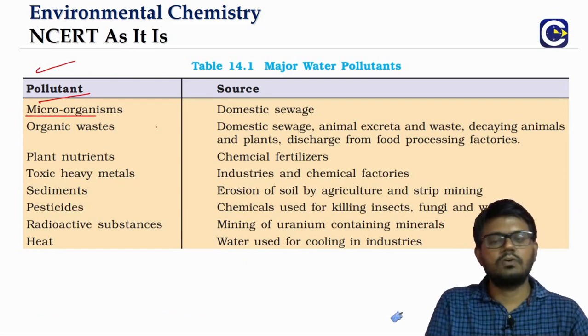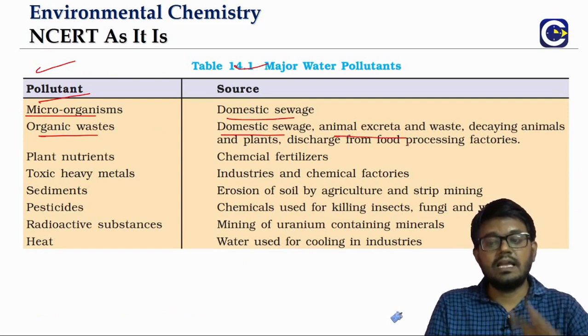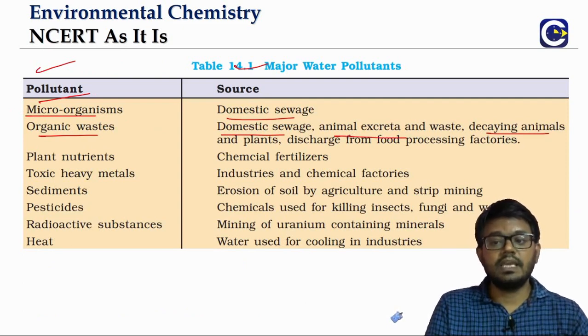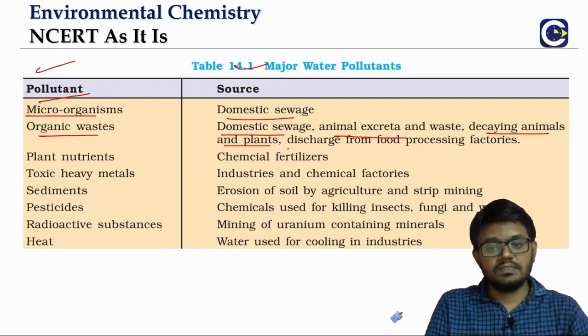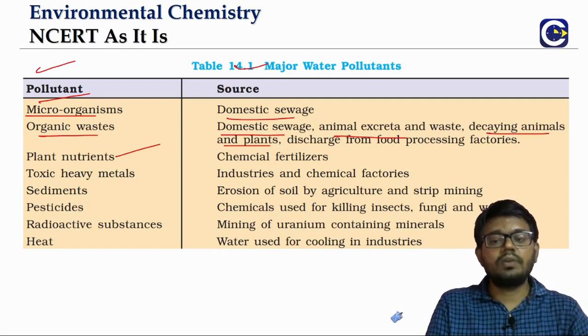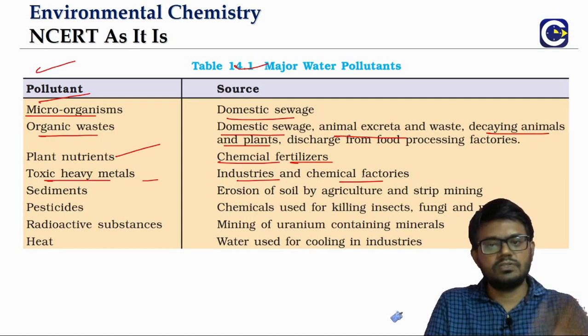Microorganisms come mostly from domestic sewage. Organic waste comes from domestic sewage, animal excreta, even the decaying of animals and plants. Plant nutrients come from chemical fertilizers. Toxic heavy metals come from the respective industries or factories.